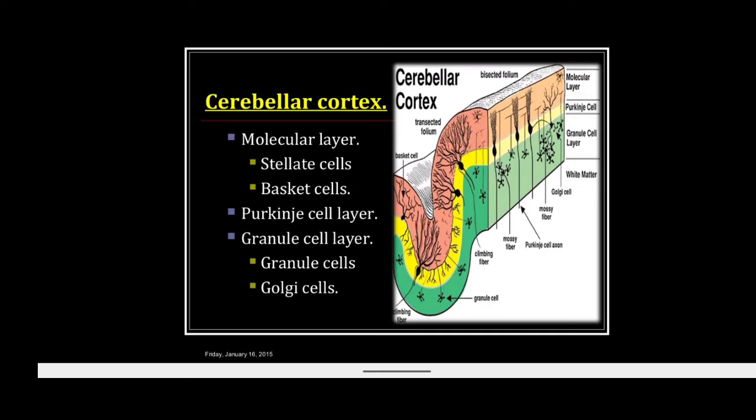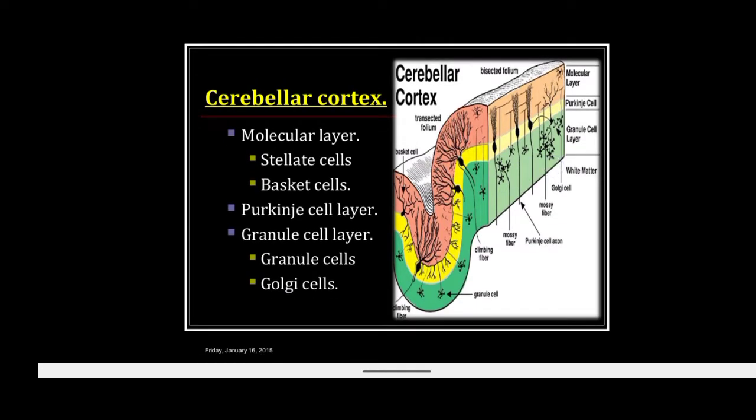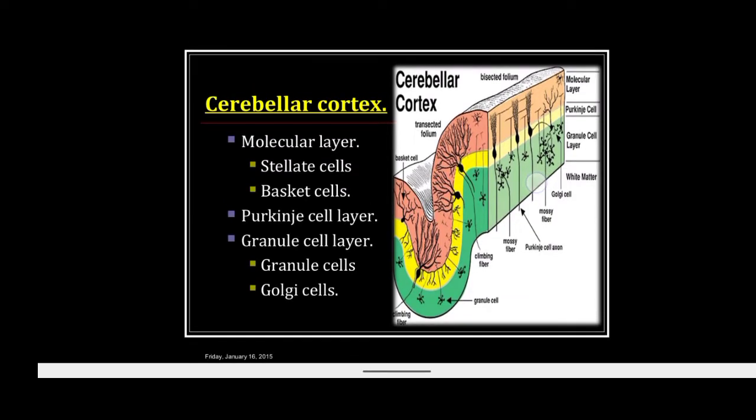Come to the granular cell layer, that is the inner one, this green in color, which contains two types of cells, granular and Golgi cells. The granular cells are small and numerous and have their cell bodies located in this layer.